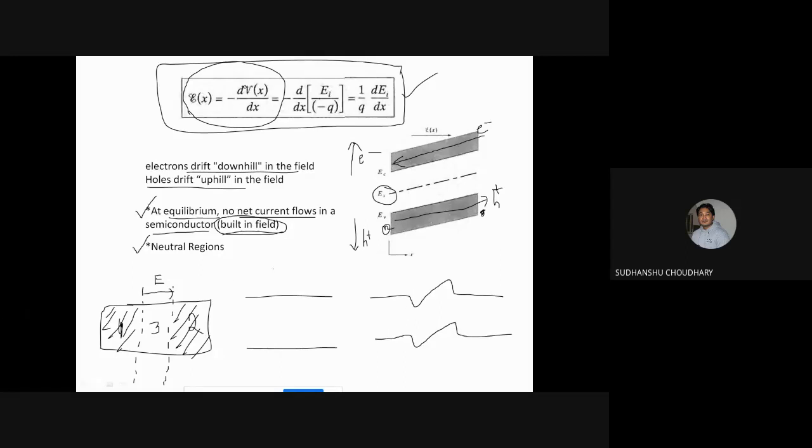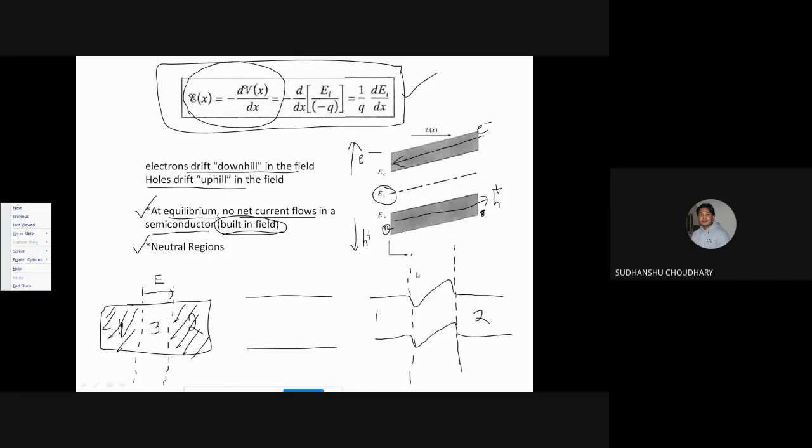So now in the neutral regions, that is region number 1 and 2, since these were neutral, no electric field was present here. Okay. 1 and 2 were neutral, so the band should be flat.